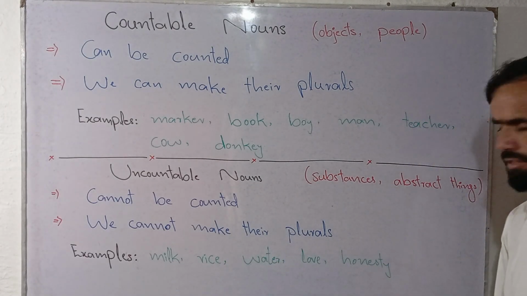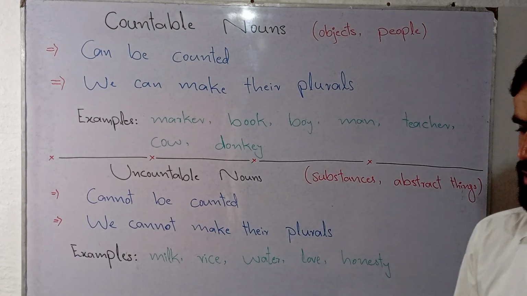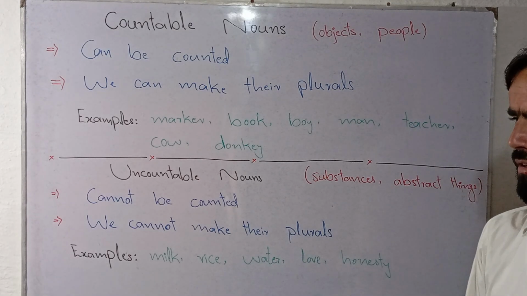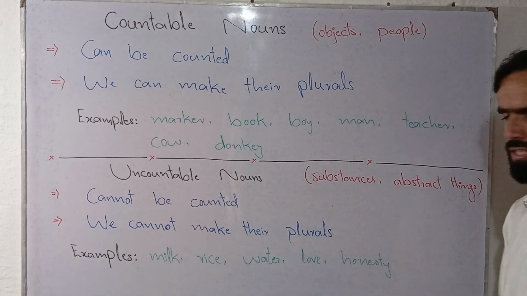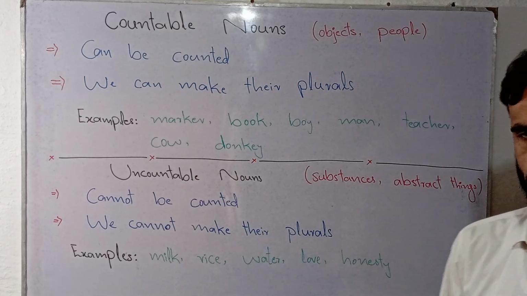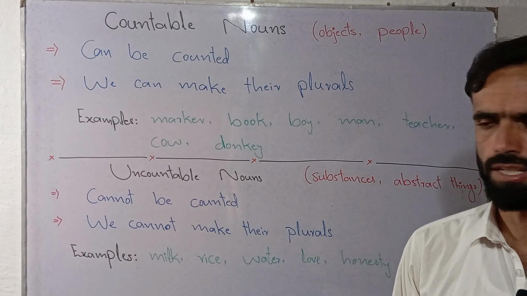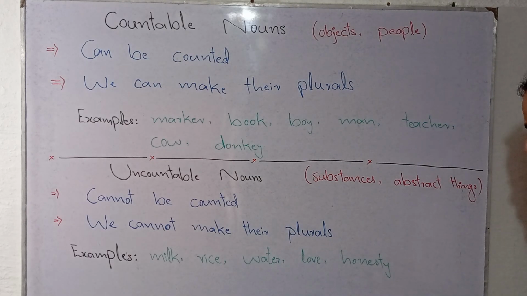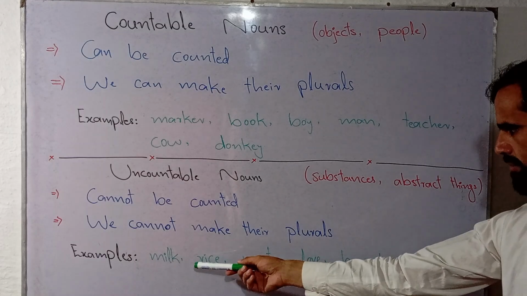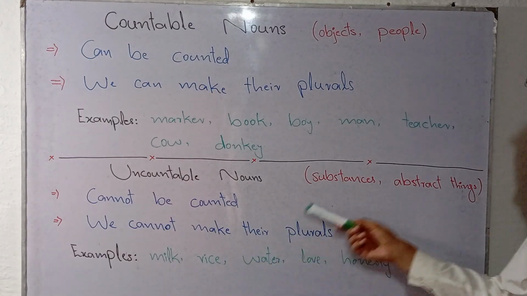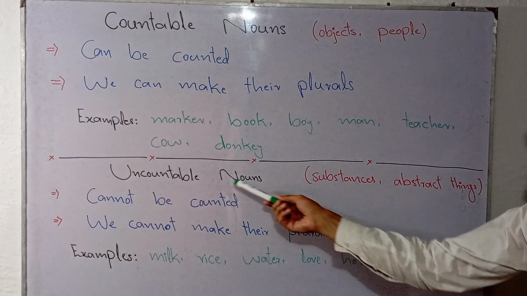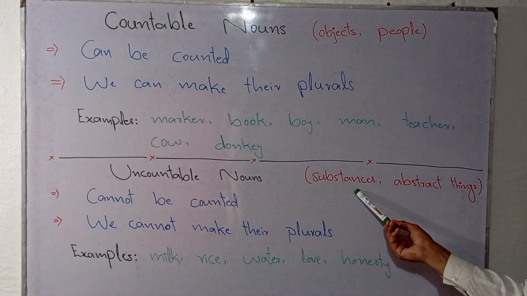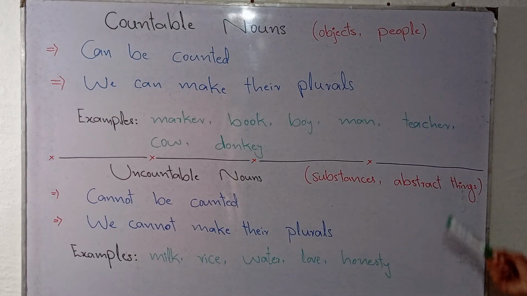So next word is water. Again, you can say that I drink some water, or I need some water. You cannot say that I drink a water, or that I need a water. So these nouns, let's suppose milk, rice and water, they refer to substances, because uncountable nouns are used to talk about substances or abstract things.